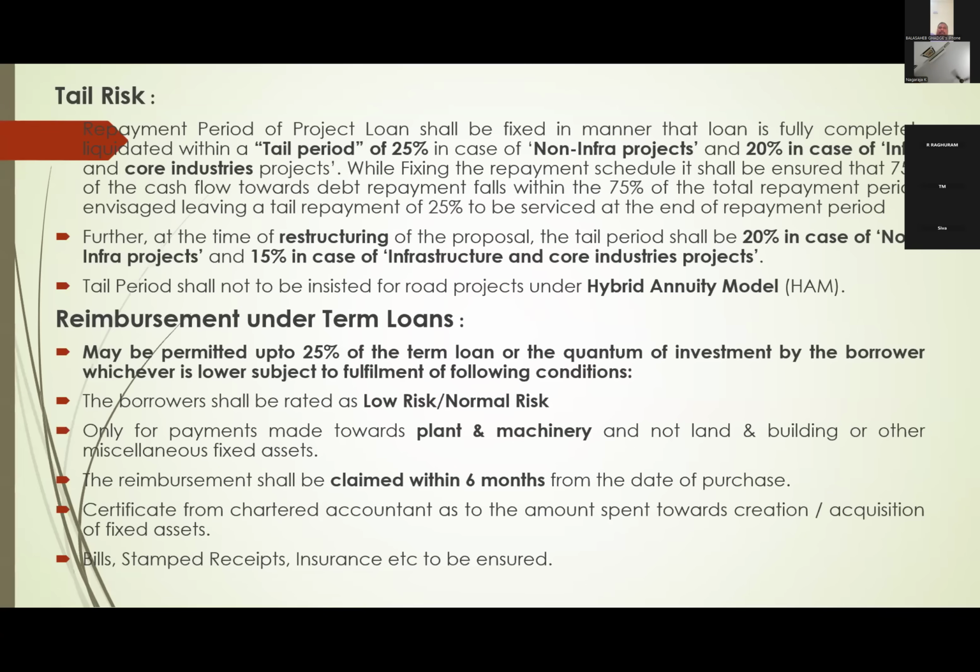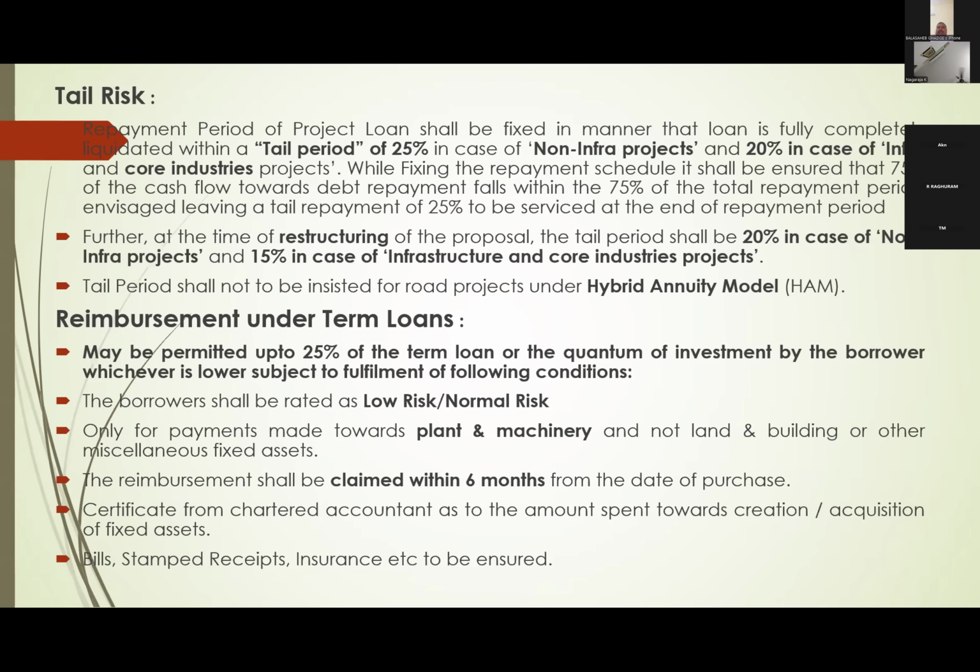So you reduce the initial repayment. Suppose repayment is over 20 years, and every year they have to pay some 1,000 crores, so 20,000 crores over 20 years. What they say is, in the initial 4-5 years we are not getting sufficient income, so in the initial years we will pay only 500 crores, and this 500 crores we will pay in the last installment. Like that, they will postpone. In the initial period they will pay a lesser amount, and at the last stages they will pay more.